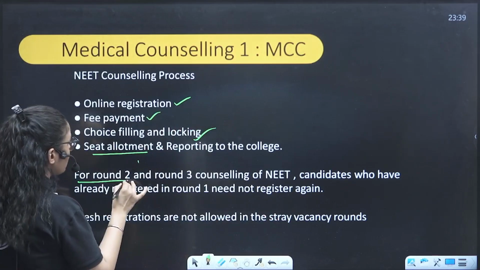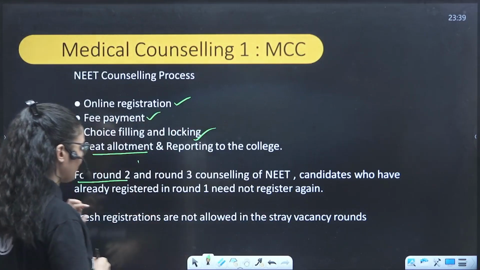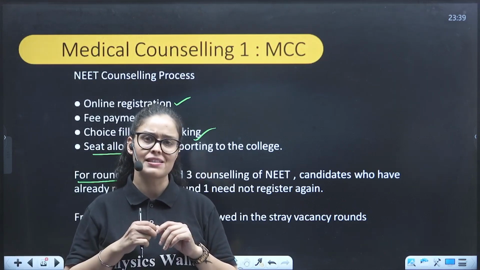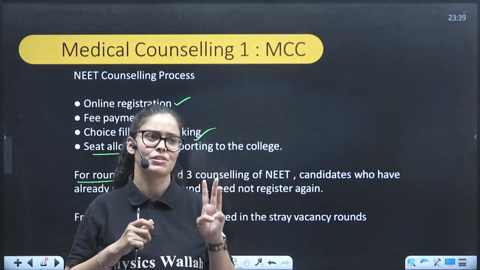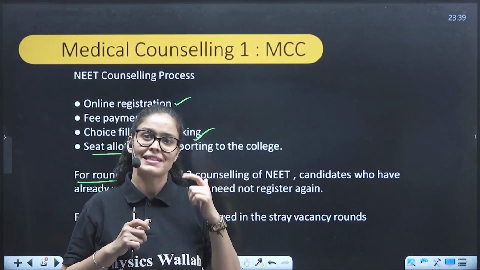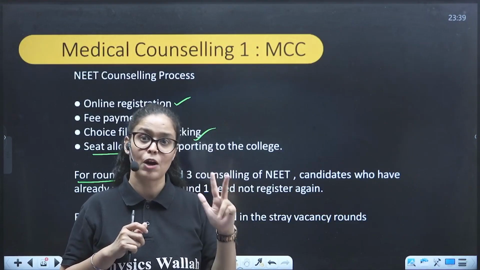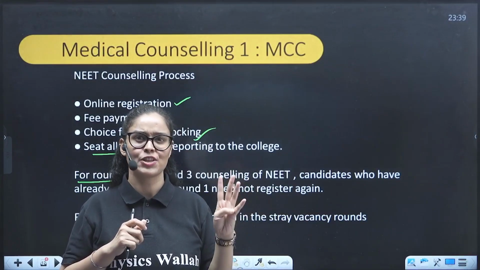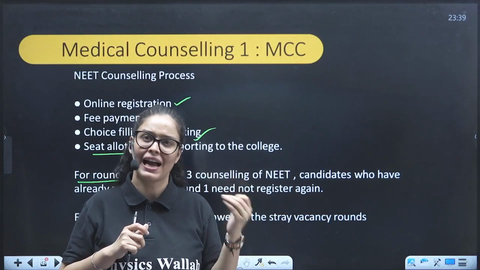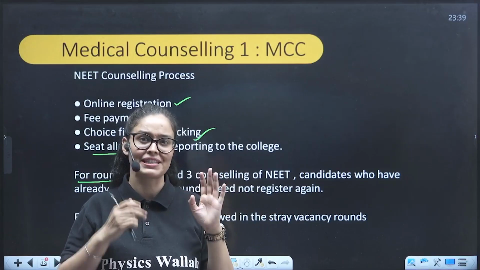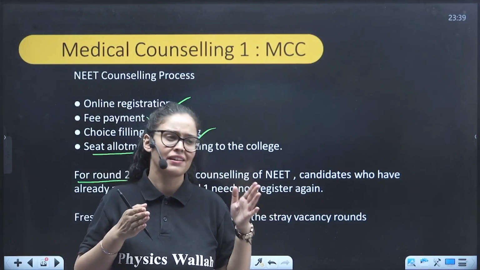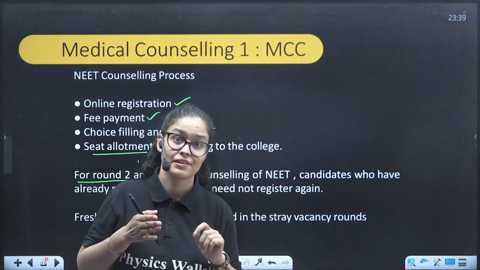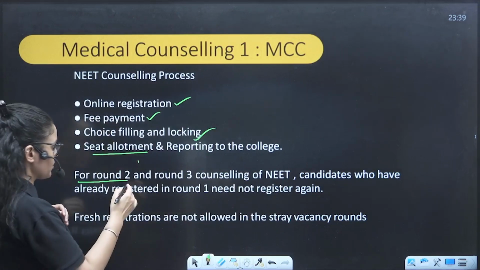So kids, we will see that this counseling has 4 rounds, right? For the all India quota, it's like only 3, because by the time of the stray round, the first is round one, second round, then we have the third round, that is the mop-up round, and the fourth one is the stray round, right? Generally it is seen that in all India quota we don't have this stray round, like they already fill the seats till the mop-up round, so very rarely, sometimes, seats are left, especially in the central good universities, right?